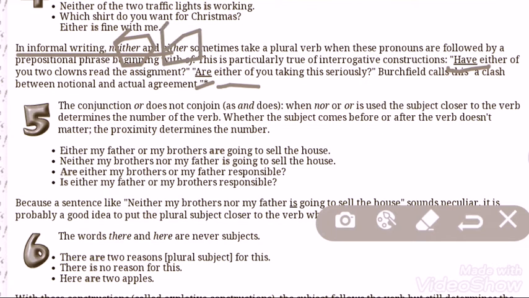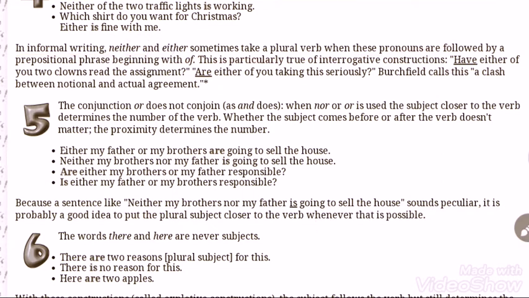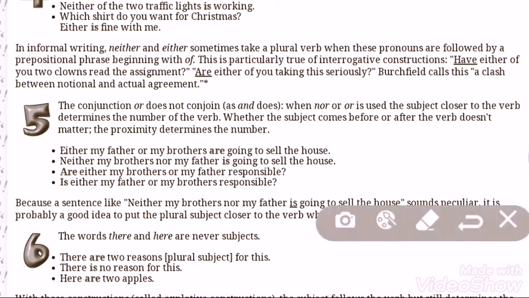neither, either sometimes takes a plural verb when these pronouns are followed by a prepositional phrase beginning with of. So if they are followed by a prepositional phrase, here you see after either there is of.